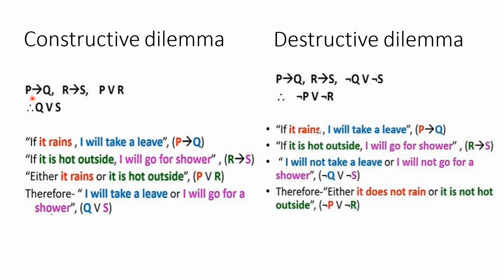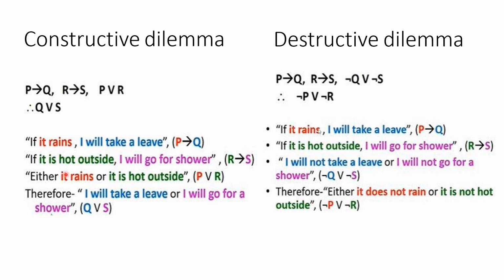If it rains, I will take a leave. So that is one fact, that is P implies Q. Then, if it is hot outside, I will go for shower. So it is hot outside is R, and I will go for shower is S. And it is given that either it rains or it is hot outside. It is given that P or R. So either P is happening or R is happening.